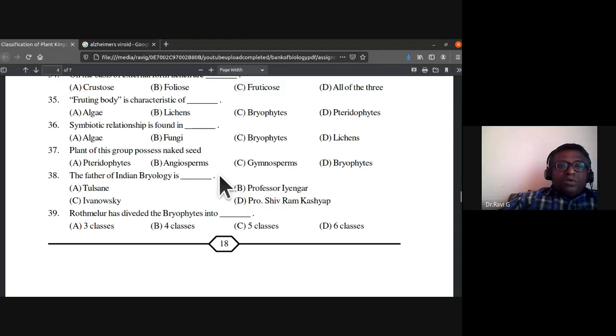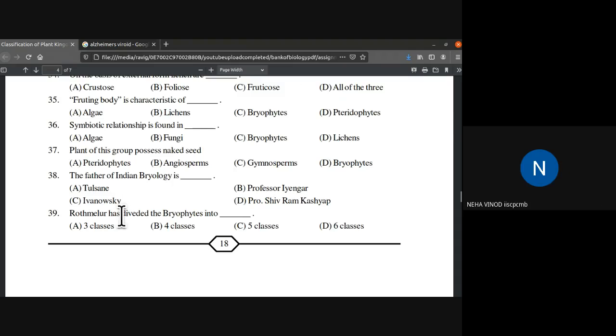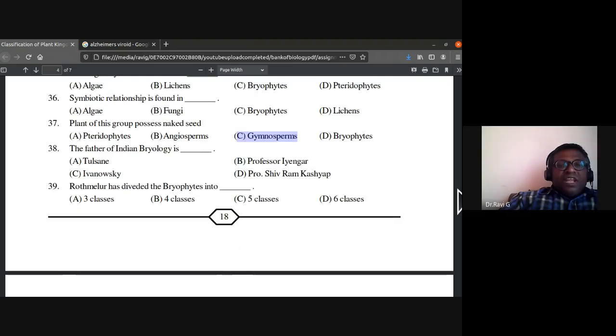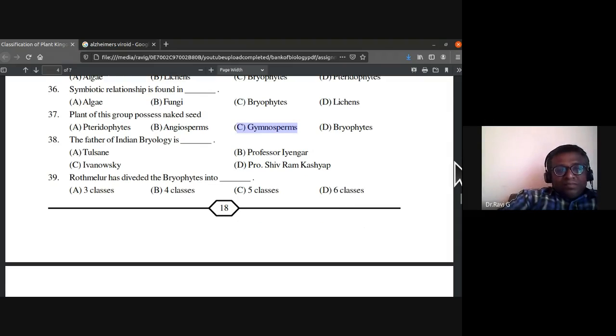Plants of this group possess naked seed. Which of them possess the naked seed? Gymnosperms. Very good. Gymnosperms possess naked seed. The father of Indian bryology is, I just told you about the father of Indian bryology, Shivram Kashyap.